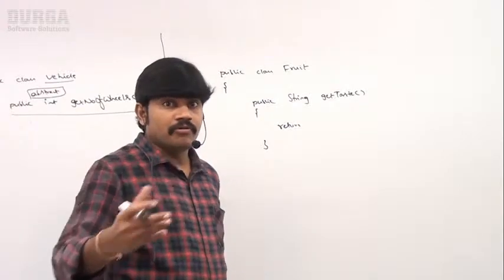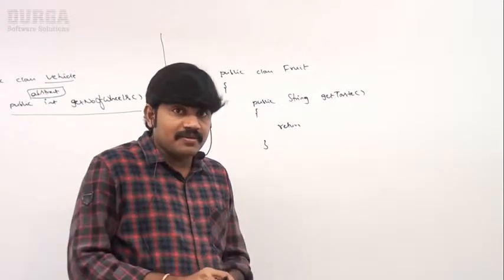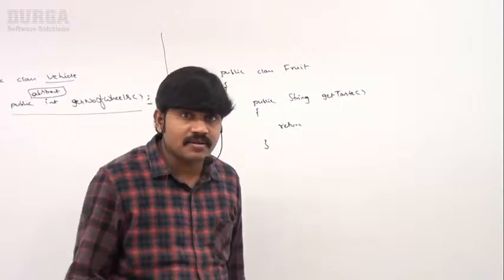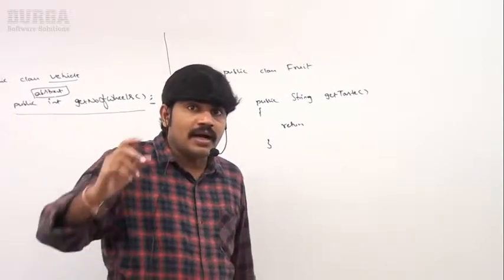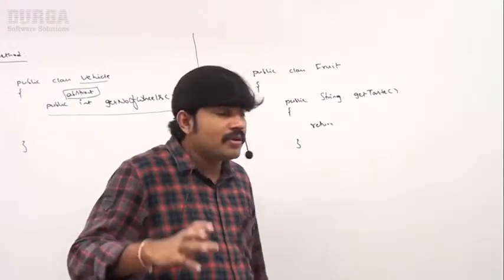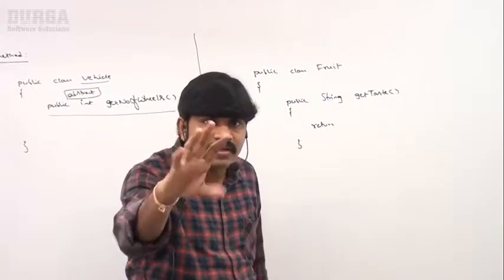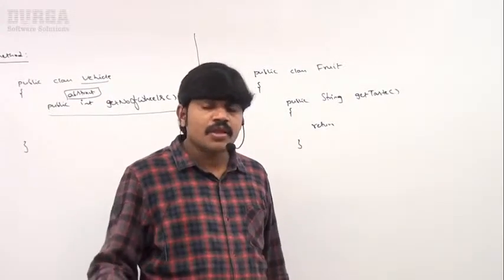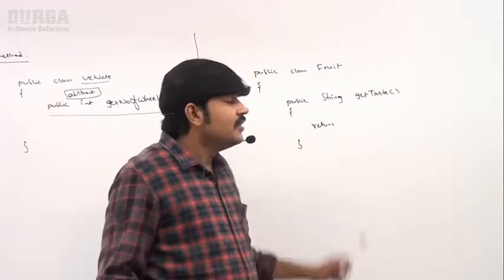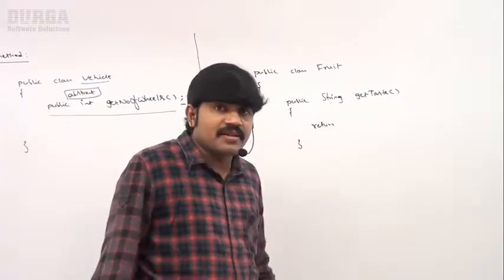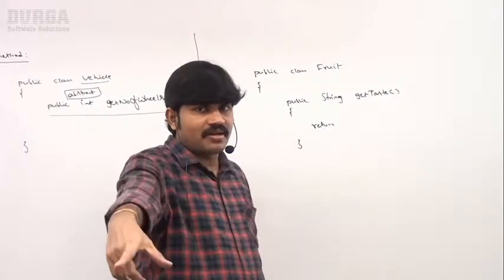Sir, if it is mango, very sweet. If it is lemon, some other taste. So if you don't know the type of the fruit, we can't tell what is the taste. If you can't tell what is the taste, then how can you declare that method? No problem at all.